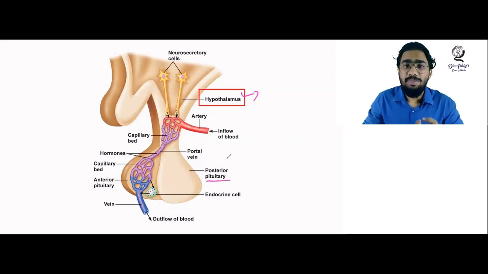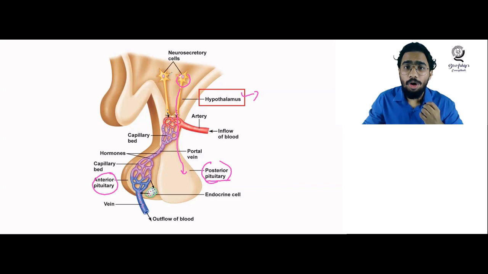So what is the relationship between the hypothalamus and pituitary? You know that both of these organs are under the hormonal system of the body, or the endocrine system. Hypothalamus is the supreme commander of the hormonal system, and the hypothalamus controls the hormones of the pituitary gland. The pituitary gland has a posterior part and an anterior part. The posterior pituitary is directly under the control of neurons coming from the hypothalamus, while the anterior pituitary does not have any neuronal connection with the hypothalamus.